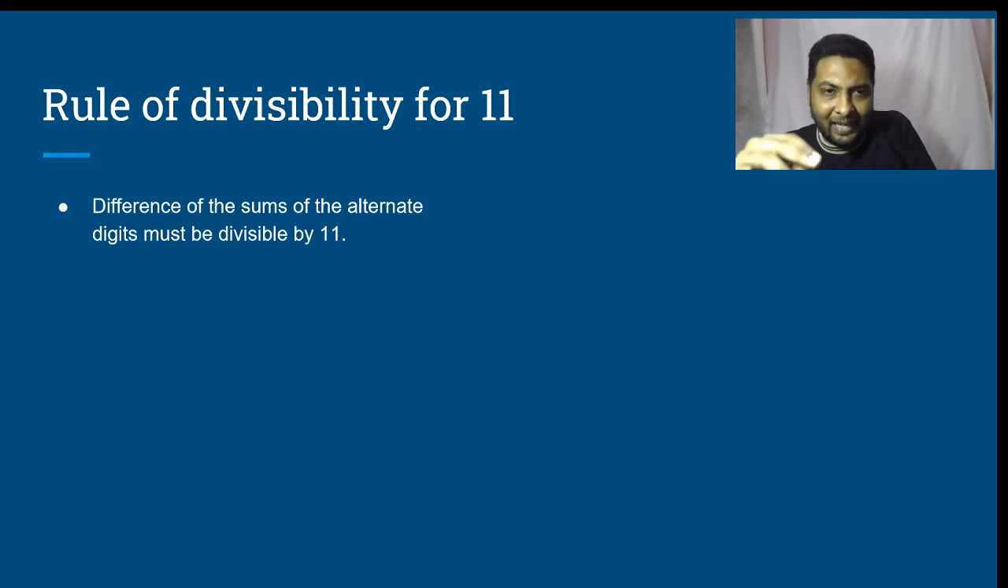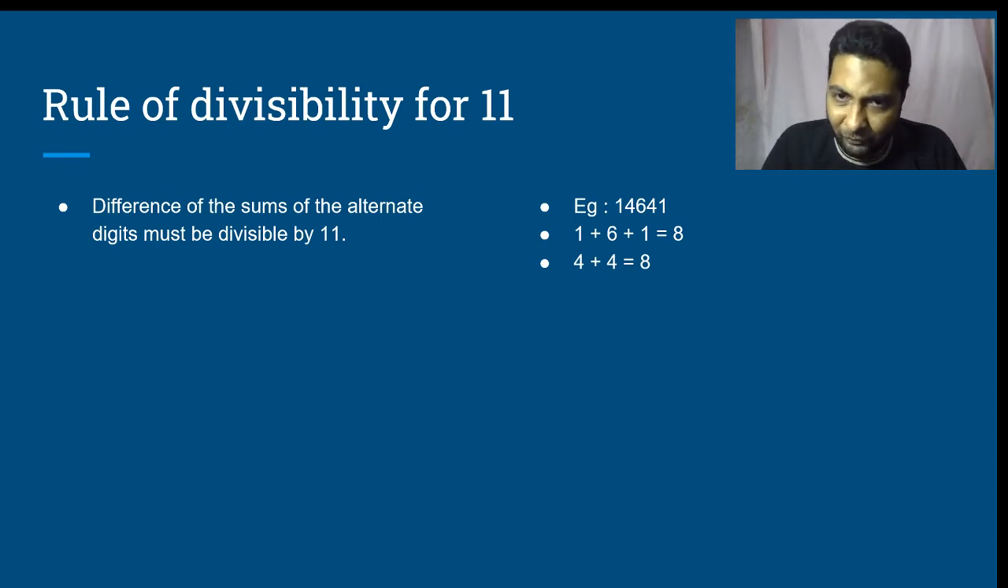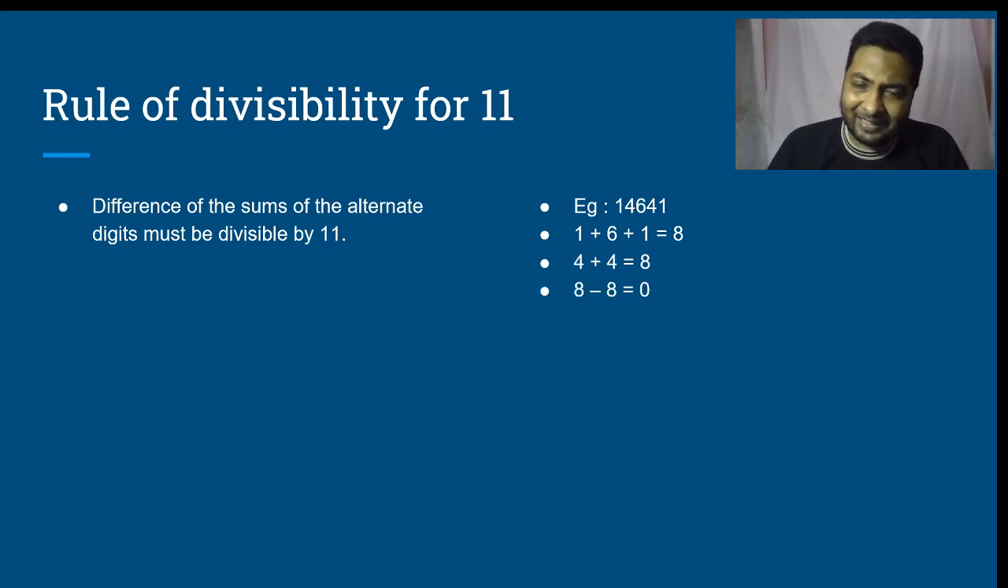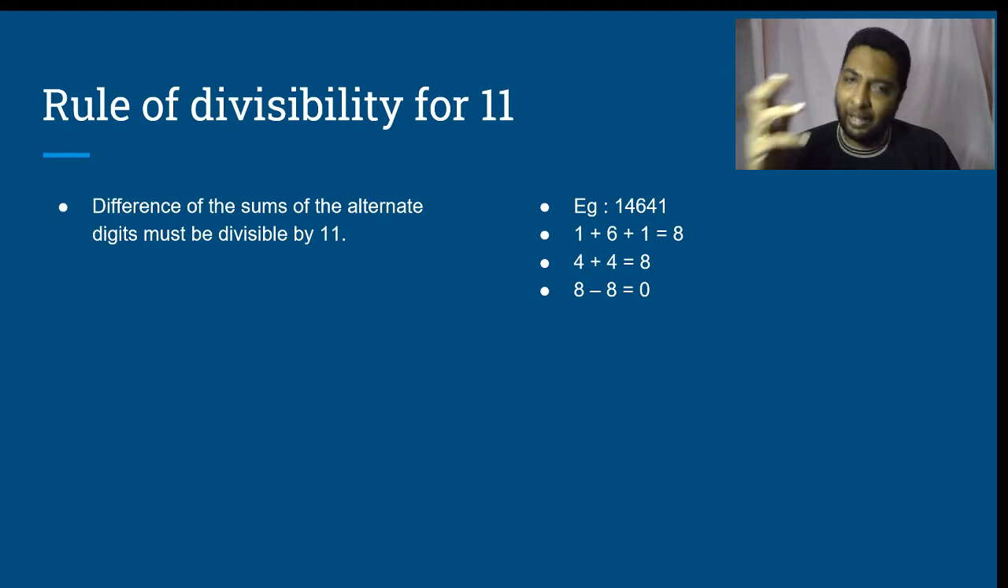Let us understand the statement with an example. Let us say I take 14641. First take the first set of alternate digits. Take their sum. That is 1 plus 6 plus 1, which is 8. Now take the other set of alternate digits, take their sum, which is 4 plus 4, which is 8. Take the difference of these two sums. It results in 0. We know 0 is divisible by 11. Therefore, the given number is divisible by 11.